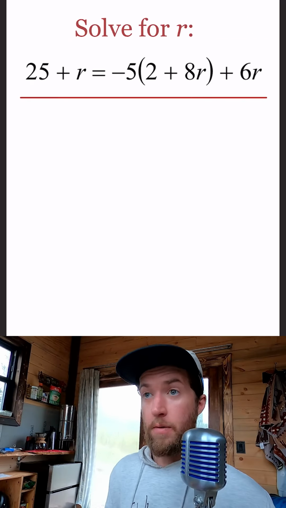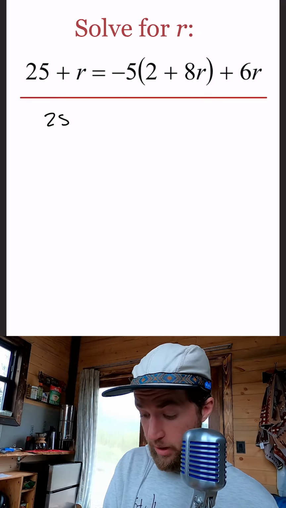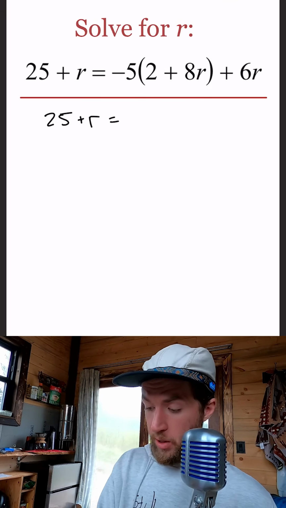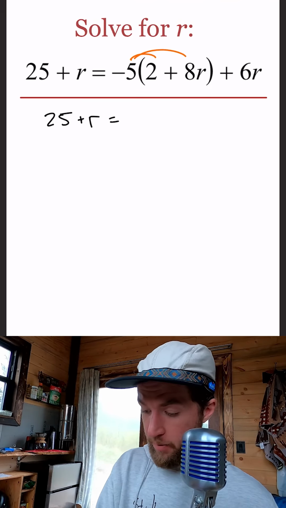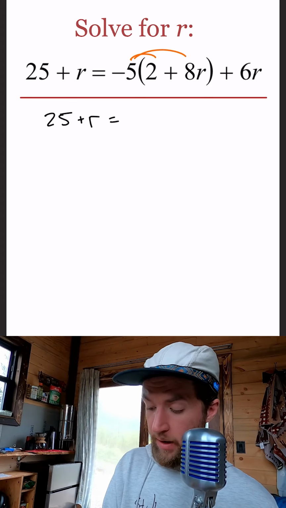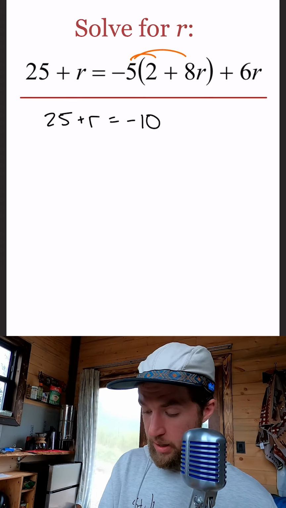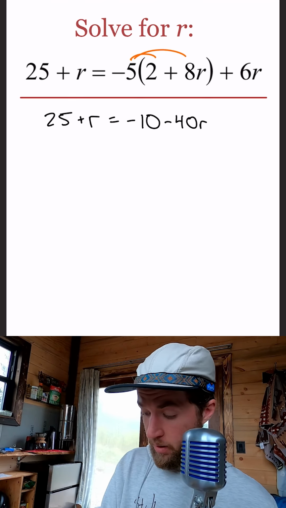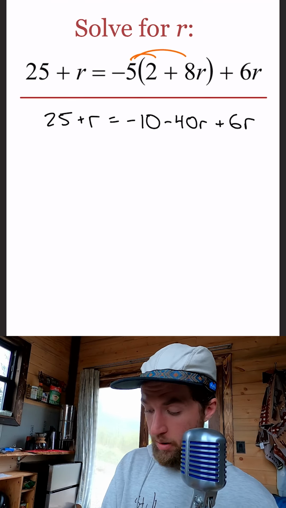Okay, solving for r. So I'm going to leave the left side kind of untouched. There's not any parentheses or anything to simplify. But the right side, I can distribute this -5 through to both those terms. So -5 times 2 is -10. And -5 times 8r is -40r plus 6r.